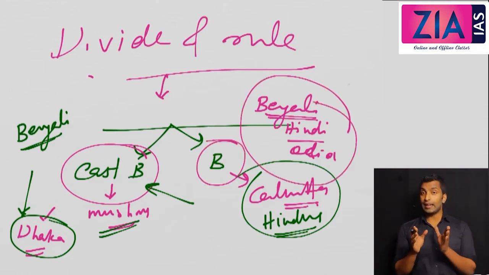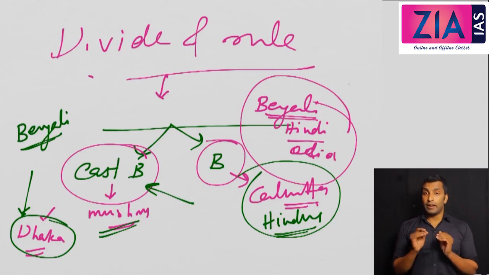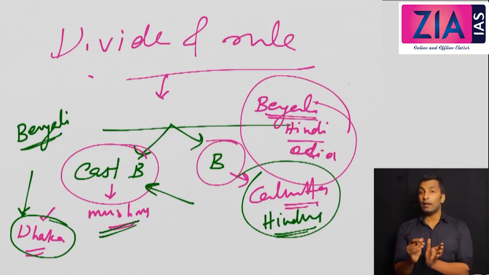So firstly, they created a division between Muslims and Hindus. Secondly, within Hindus, there is a division on the basis of language: Odia speaking people, Hindi speaking people, and Bengali speaking people. Earlier Bengali speaking people were in the majority when the Muslims, the people in East Bengal, were also with them. Now the Bengali speaking people in Bengal became a minority.